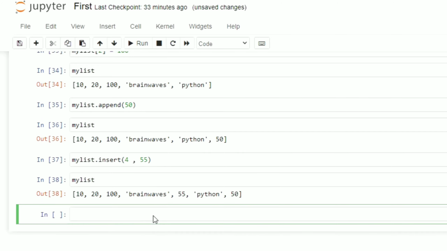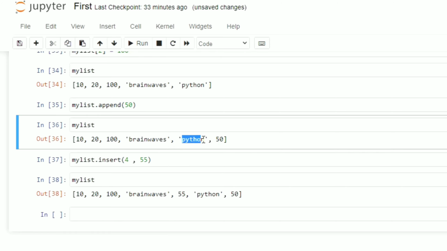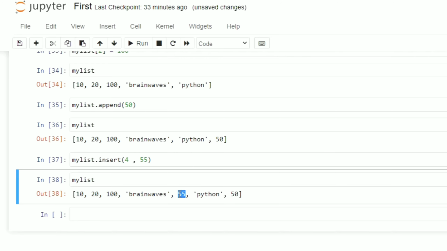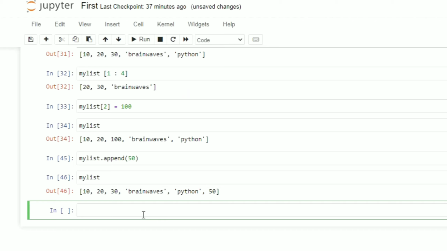MyList. So you can see on this particular index, the previous value was Python and the next value you can see is 55. Now suppose we want to insert some value in the list. So for that purpose, MyList dot insert, and I want to insert the value at index 2 and that value is suppose 544, right?